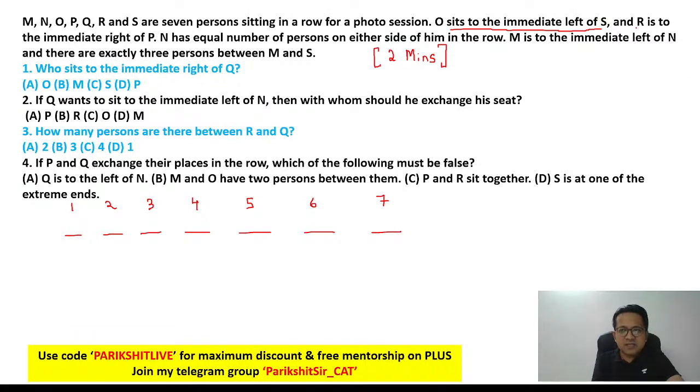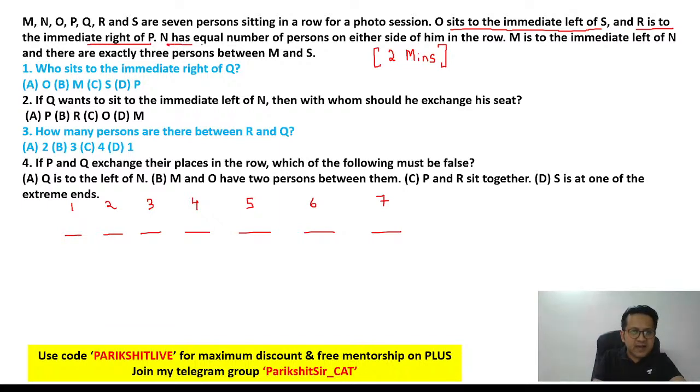Next, R is to the immediate right of P. Again, the same logic. R is to the immediate right of P can be position 1 and 2, position 2 and 3, 3 and 4, 4 and 5. Multiple possibilities. Again, not the best statement. I will hold on for the moment.